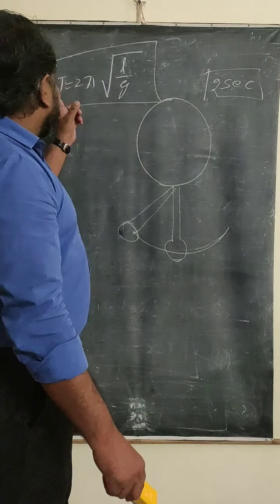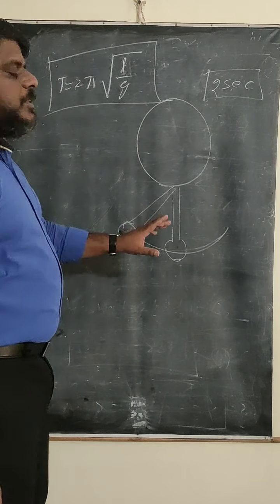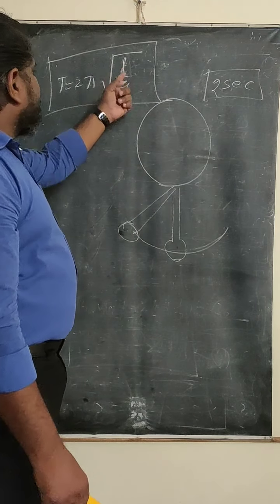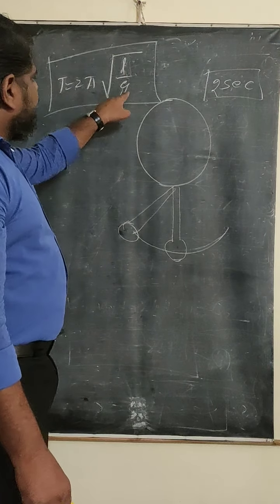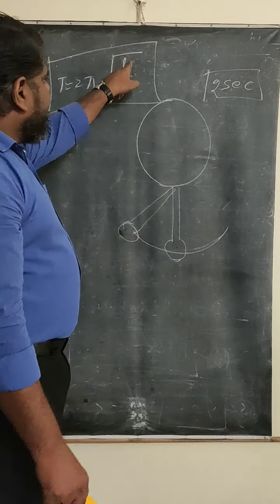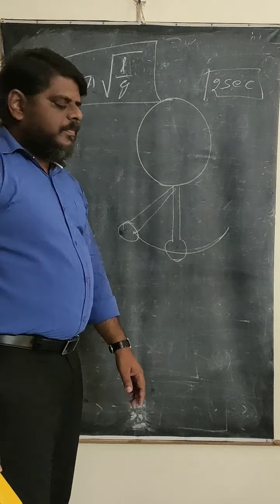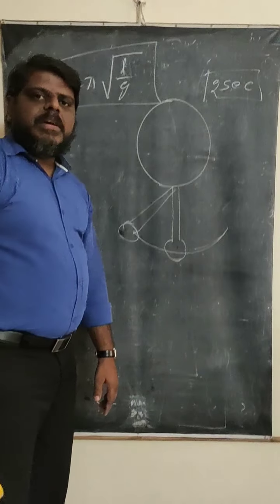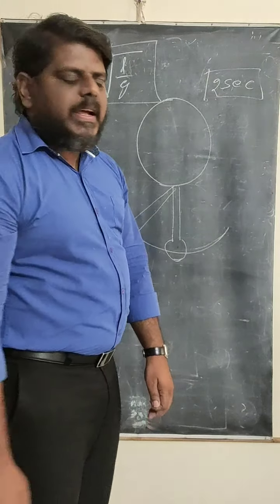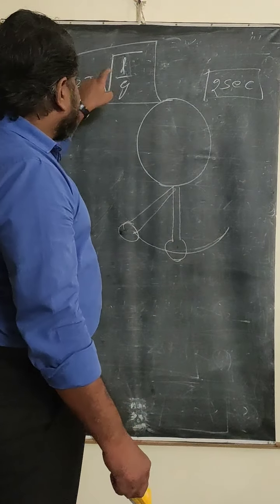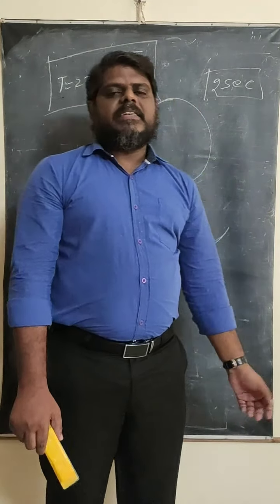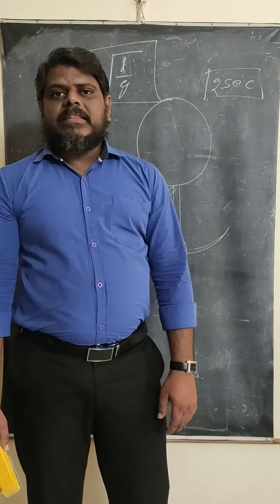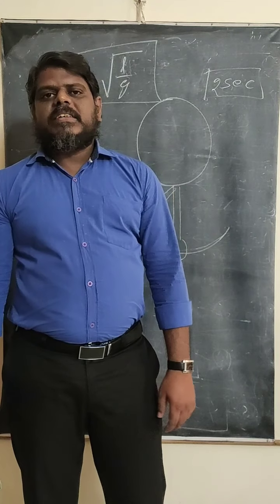So the time period of the simple pendulum or the seconds pendulum is T equals 2 pi into root of L by g. What do the terms represent? Pi is constant, g is also constant, and L represents the length of the pendulum. That means the time period is decided by the length, and the length is decided by the temperature.